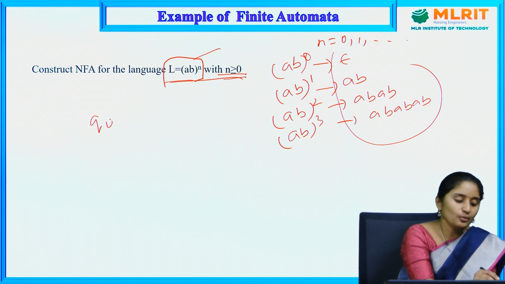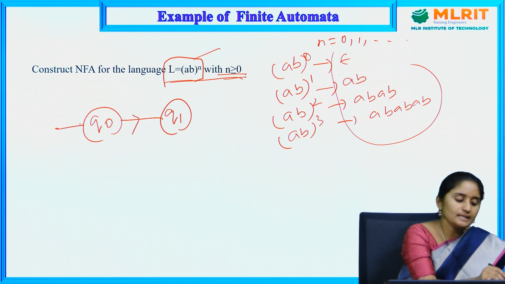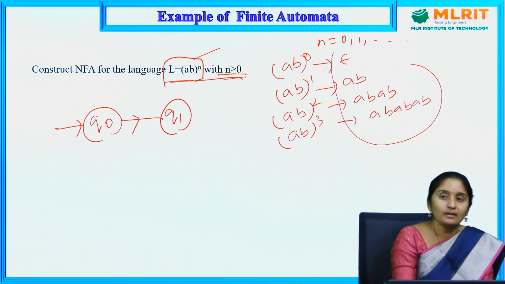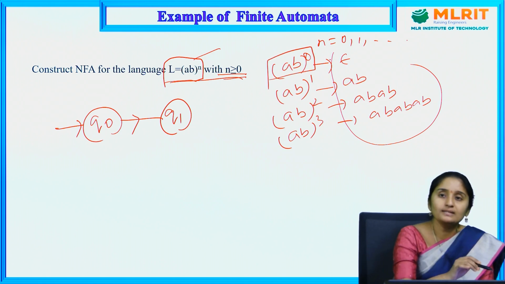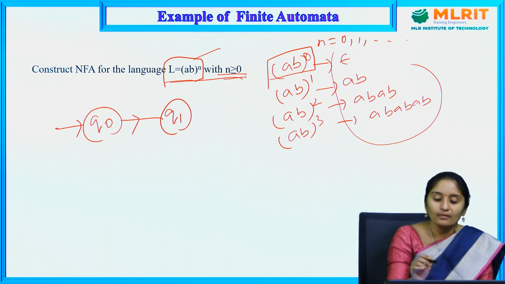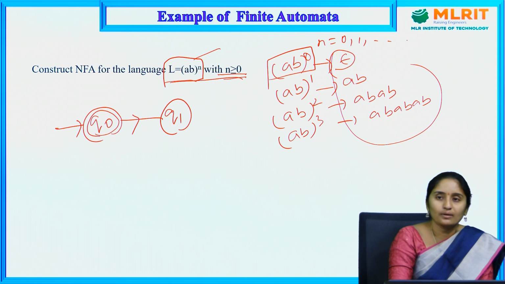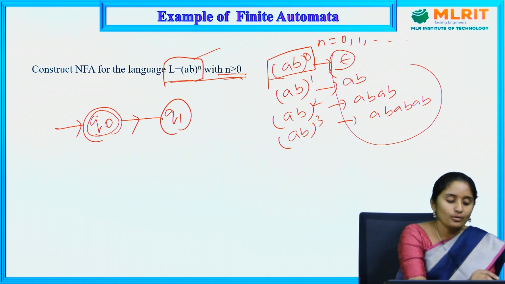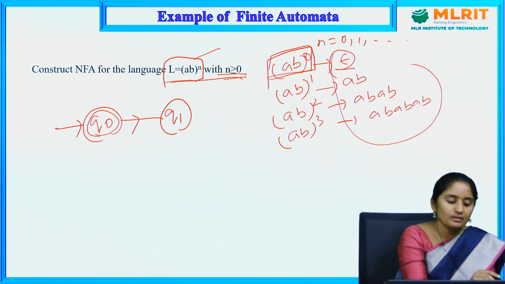So Q0, Q1. Q0 is my final and starting state. As N equal to 0 is epsilon, the starting state will be our initial final state, because the string ends there only. So when I give epsilon, the start state and end state point to the same state.